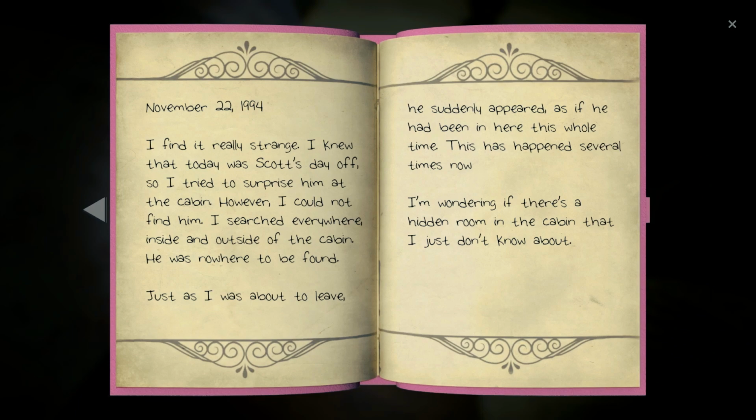November 22nd, 1984. I find it really strange. I knew that today was Scott's day off, so I tried to surprise him at the cabin. However, I could not find him. I searched everywhere inside and outside of the cabin. He was nowhere to be found. Just as I was about to leave, he suddenly appeared as if he had been there this whole time. This has happened several times now. I wonder if there's a hidden room in the cabin that I just don't know about.